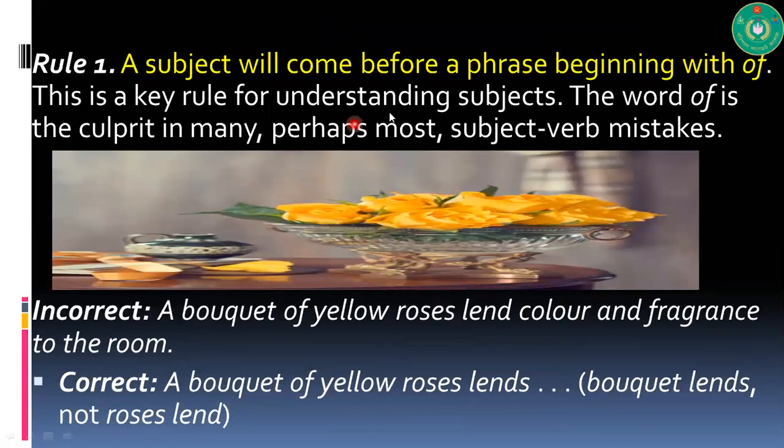Rule number 1: the subject will come before a phrase beginning with of. This is a key rule for understanding subjects. The of is the culprit in many, perhaps most, subject-verb mistakes. Look at this example. A bouquet of yellow roses lend color and fragrance to the room. So this is a wrong statement because the subject is a bouquet, a single bouquet. So it should be singular: a bouquet of yellow roses lends color and fragrance to the room.